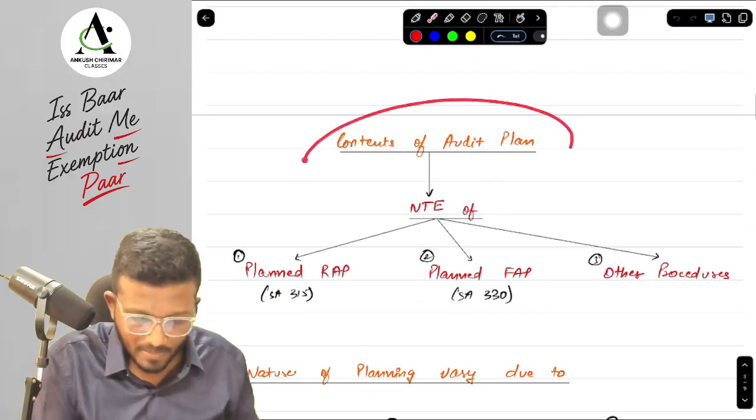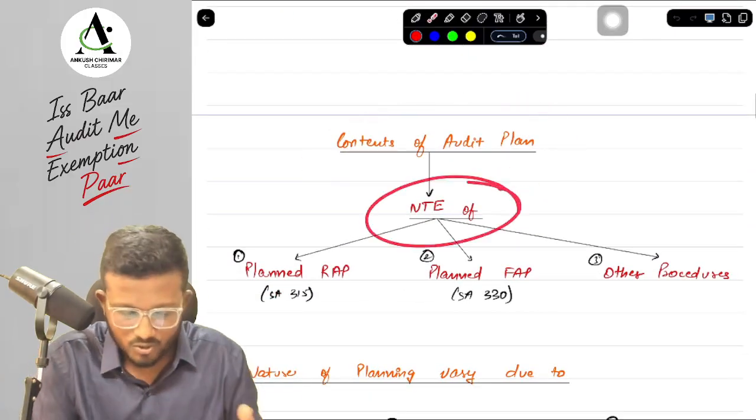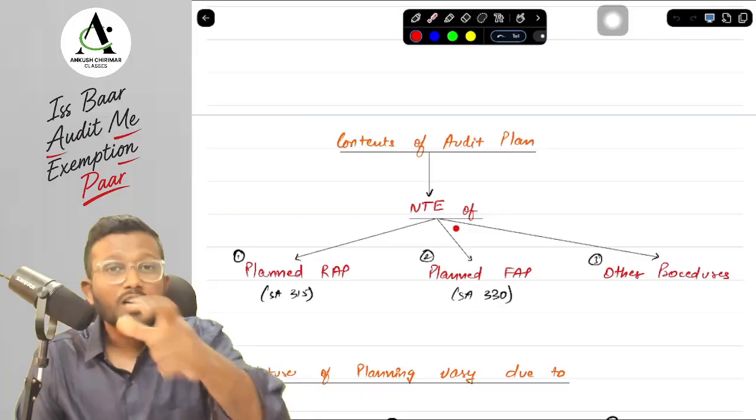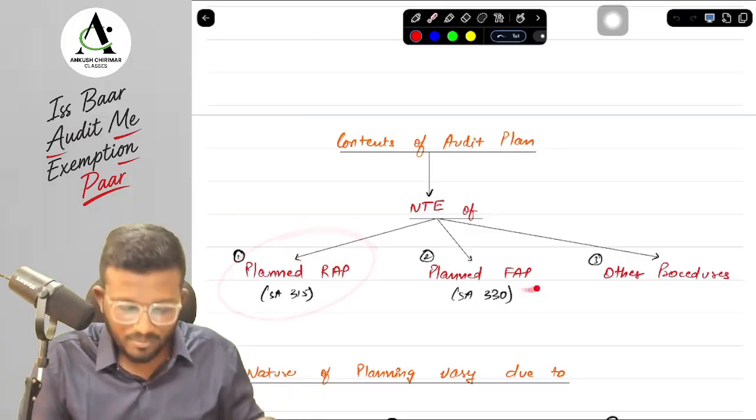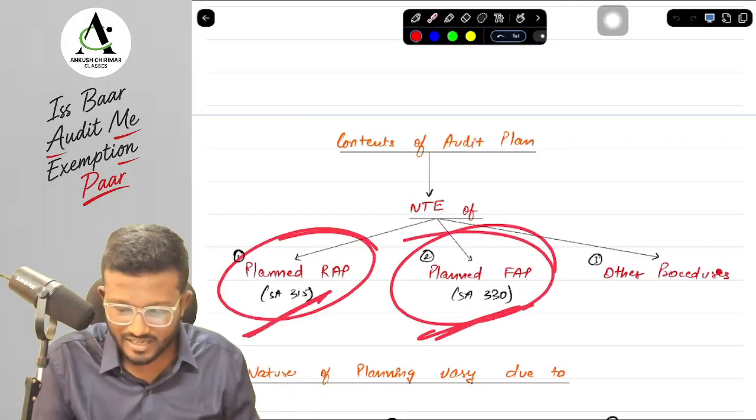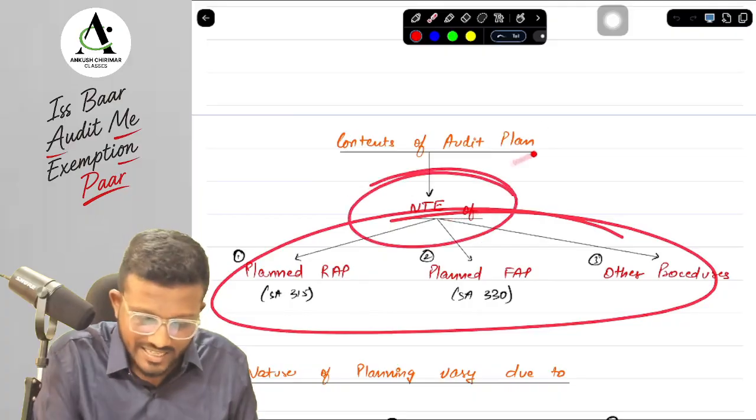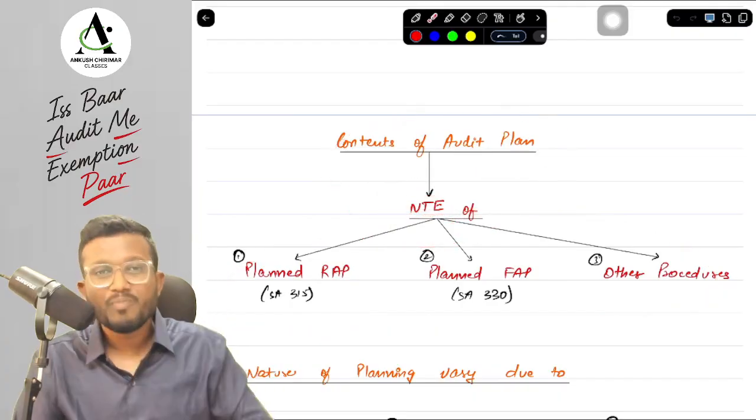Okay, yes sir. Next, what is the content of the audit plan? What are the things included in the audit plan? The audit plan includes three things: nature, timing, and extent of procedures. What procedures, sir? Planned risk assessment procedures, planned further audit procedures under SA 315 and 330, and other procedures that we have to perform as per other SAs. So all these procedures are already included in your audit plan at the time of planning the engagement.